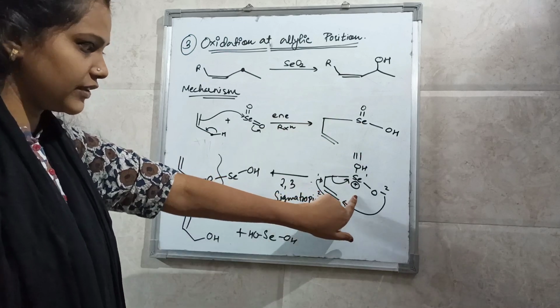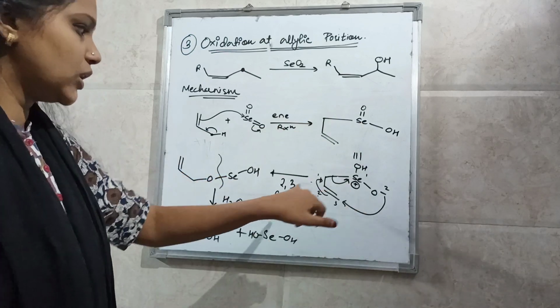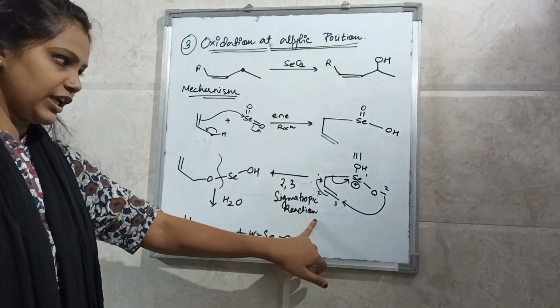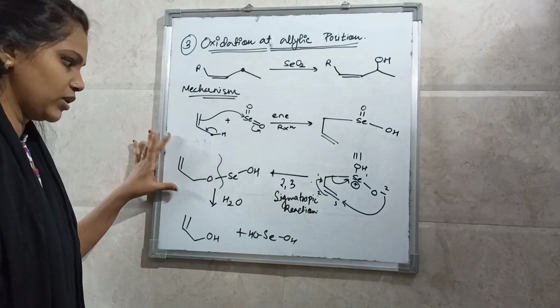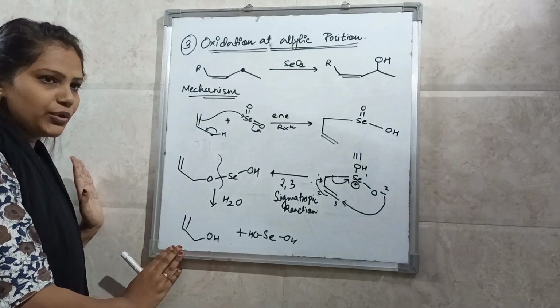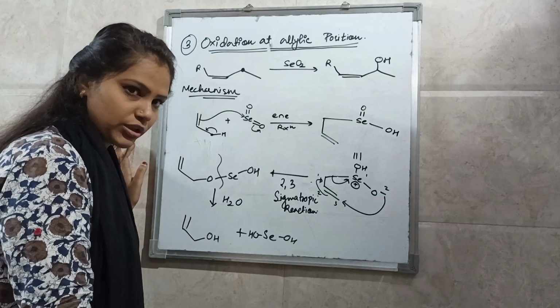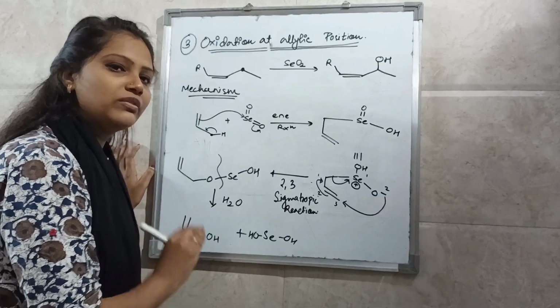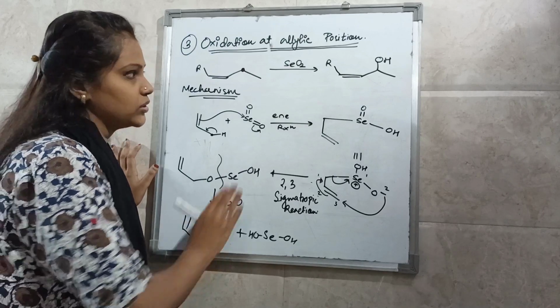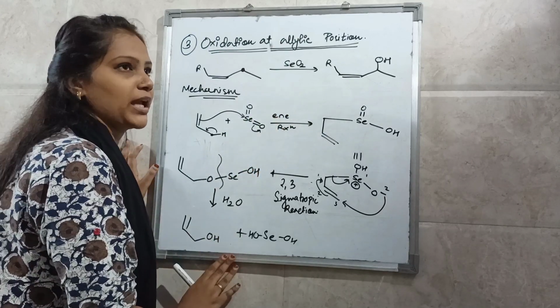This can be written in this manner. Here the 2,3 sigmatropic reaction will take place and you will get this. This on hydrolysis will give you the oxidized product, that is, oxidation at the allylic position. So allylic alcohol you will get as a product. So this is a named reaction and this is its mechanism.